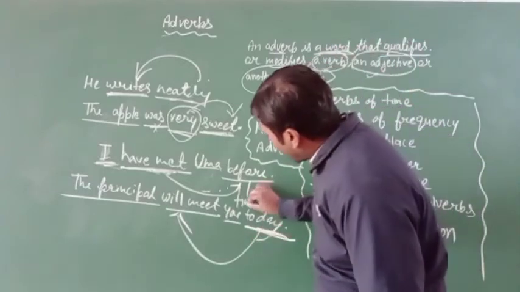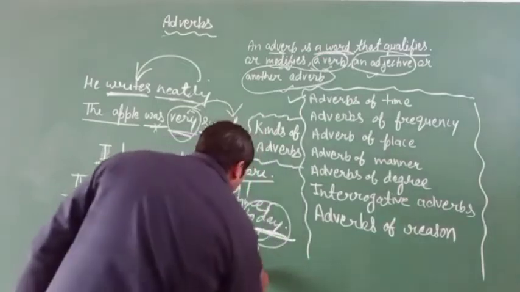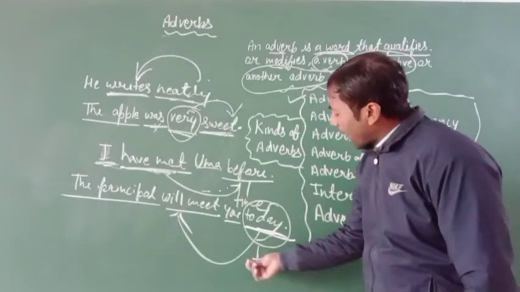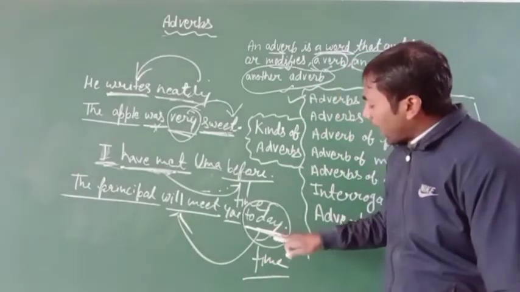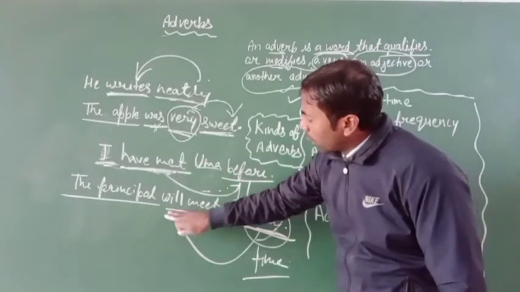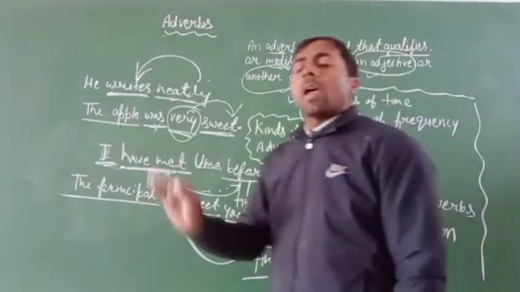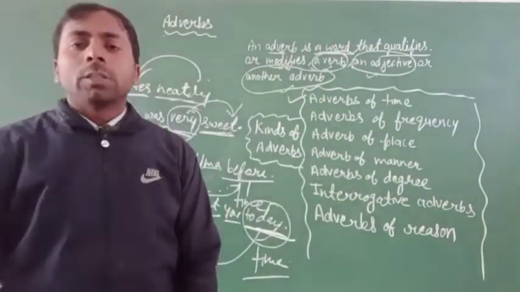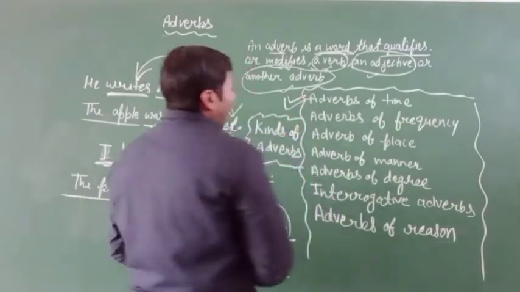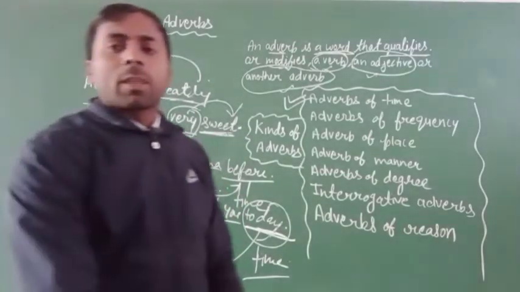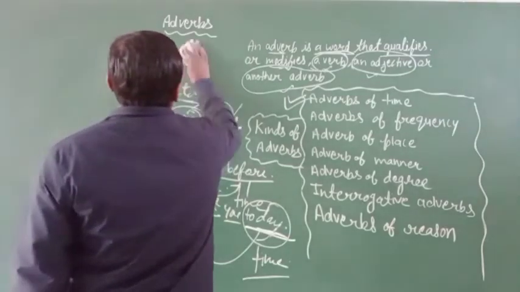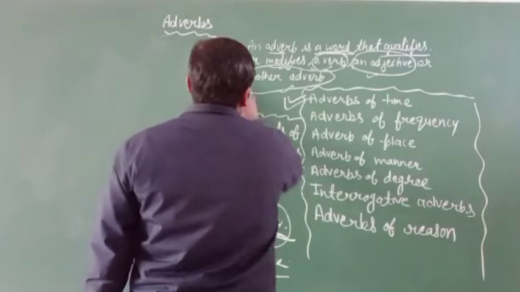So the word "today" refers to a time. We can say that this word "today" refers to the time and it is qualifying the verb. So this word "today" will be the adverb. Clear? I hope you all understand the first part, the adverb of time. Now next we are talking about the second part, and the second part is adverb of frequency.